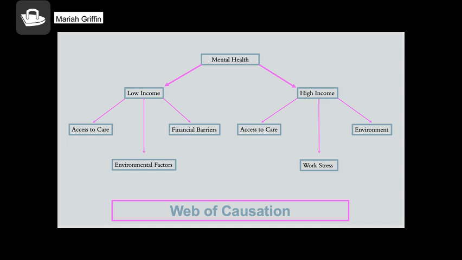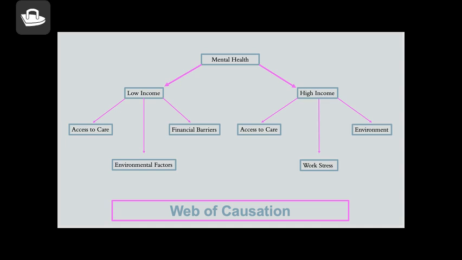Now, I'm going to compare this to individuals in high income groups. One of the most significant advantages for high income individuals is access to care. According to a CDC report from 2021, people with higher incomes are more likely to have insurance that covers mental health services, allowing them to access care faster and more frequently. They can often choose between a variety of providers, including specialists, and are less likely to experience long wait times.